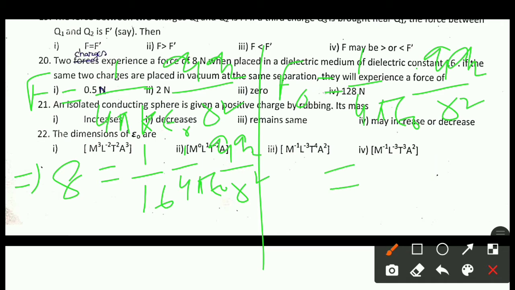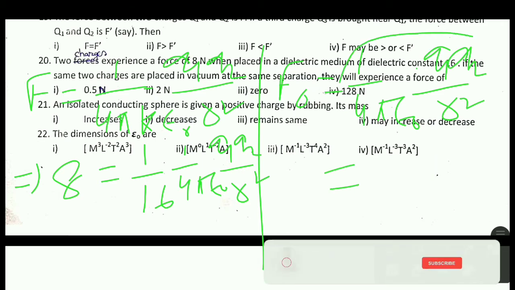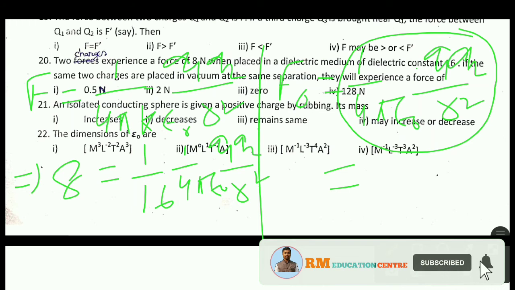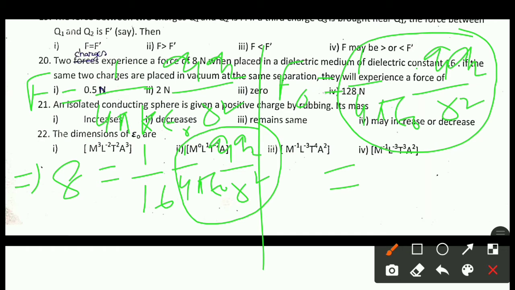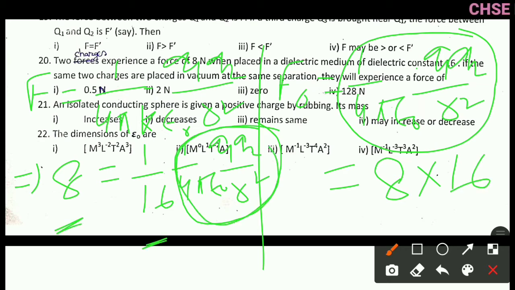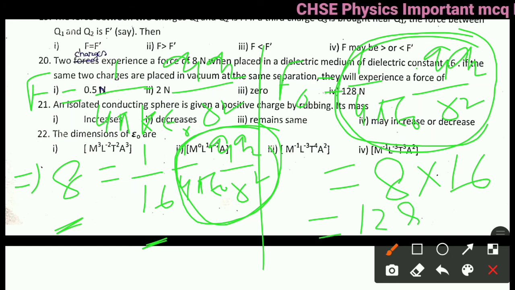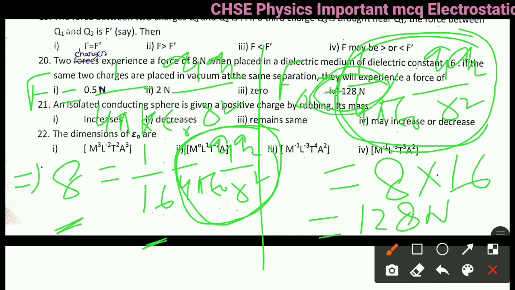The value of 1 by 4 pi epsilon naught q1 q2 by r square is equal to 8 into 16. So F naught is equal to 128 Newton. So right answer is option 4, 128 Newton.